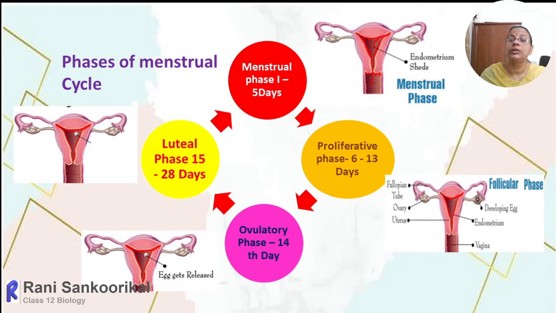Not only that, the developing follicle, which is absorbing maximum FSH and LH, will simultaneously start secreting estrogen. FSH is produced by the pituitary and acts on the ovary, and LH also is there.